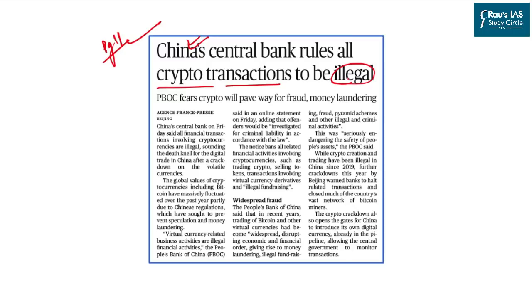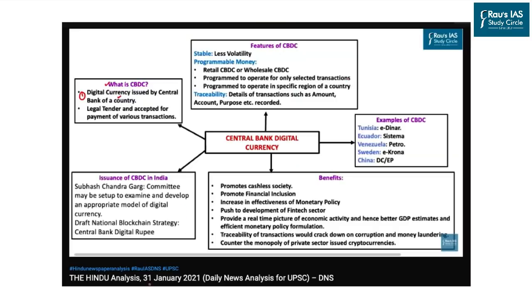In order to learn everything about cryptocurrency and transactions, you can go through the DNS which was discussed by RAU'S IAS on 31st January 2021, and you can learn about every aspect of cryptocurrency, blockchain technology, their benefits, their issuance, their types, and India's approach while dealing with this kind of digital currency.